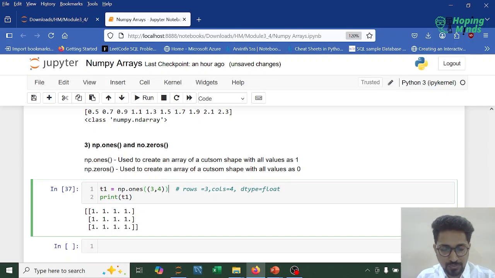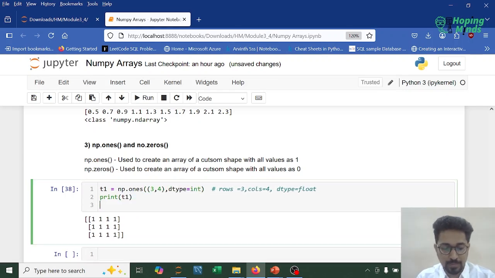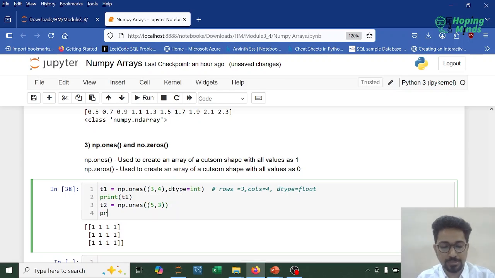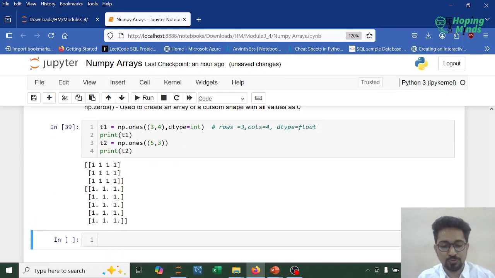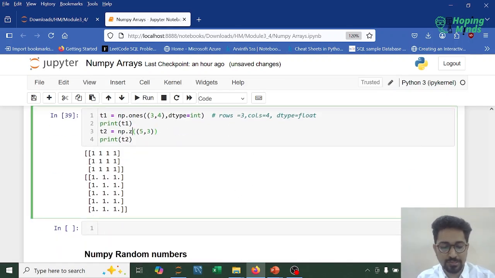So if I wish to convert this, what can be done? I can write dtype as integer. Correct. Now if I use t2, so np.ones, then over here I'll be writing 5 comma 3, and the dtype, okay, I'll keep the dtype as float. So over here all the elements are ones, I'll change it to zeros.